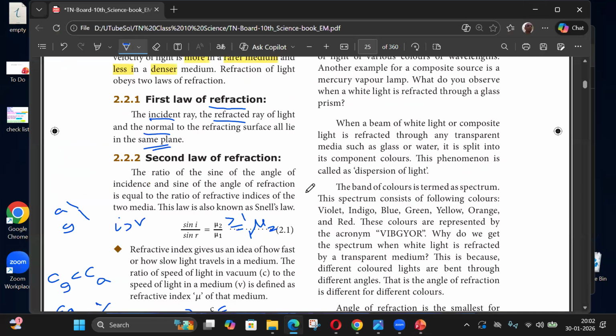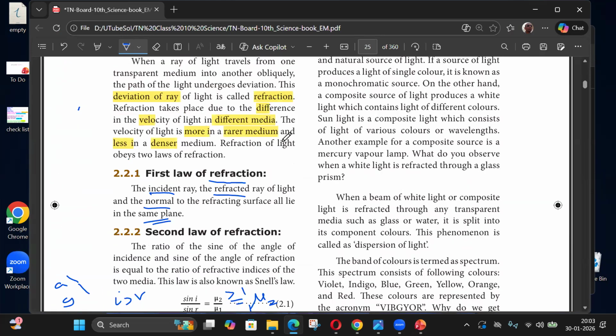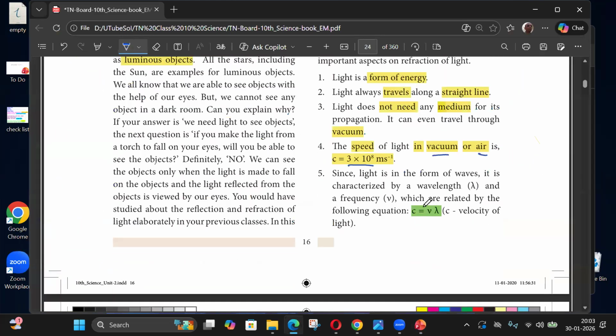The reason for that is this mu depends on the color or wavelength. The difference between red and blue is that wavelength is different, and the corresponding frequency will be different. So the product is the same, because c equals nu lambda, which is the same for all colors. Since red is different from blue, correspondingly the wavelength should be different for blue and red. So the product is always the same.